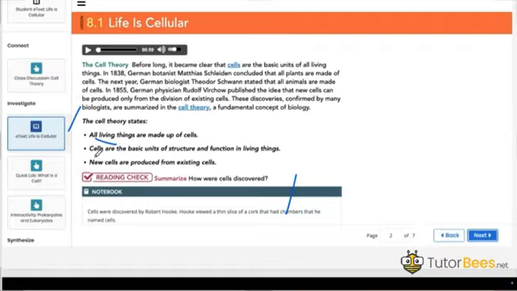And the second thing they said is that cells are the basic units of structure and function in living things. If you remember, I actually explained this in our demo class: what does it mean when we say that cells are the basic units of structure and function? What does it mean, Haley? Cells basically make up who we are and what's inside of us. Good job. And the function means everything that our body does is basically, when we go deep, happening inside the cell.